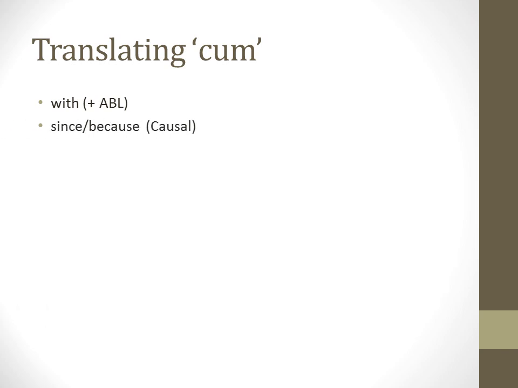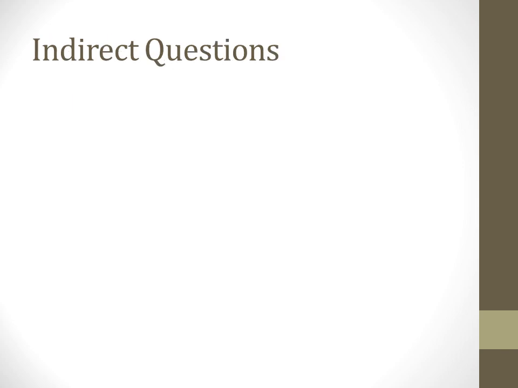However, these other two are conjunctions. It's going to be translated as since or because if it's introducing a causal subordinate clause, and it's going to be translated as when if it introduces a circumstantial subordinate clause. Now, for these second ones, the way that we're going to figure it out is context, because it could go either way. So you're going to have to look at the sentence as a whole and figure out, how do we translate cum? Is it with, when, since, or because? The more you practice that, the easier it's going to be.